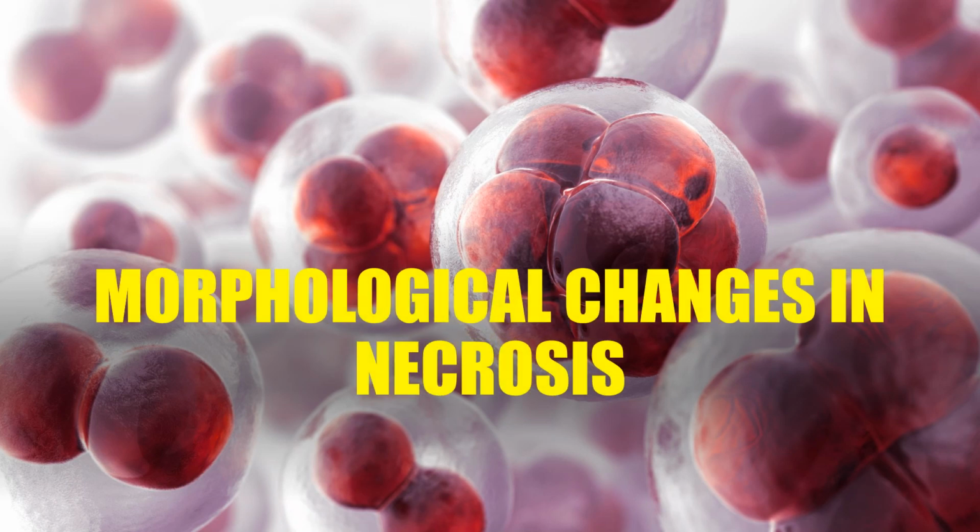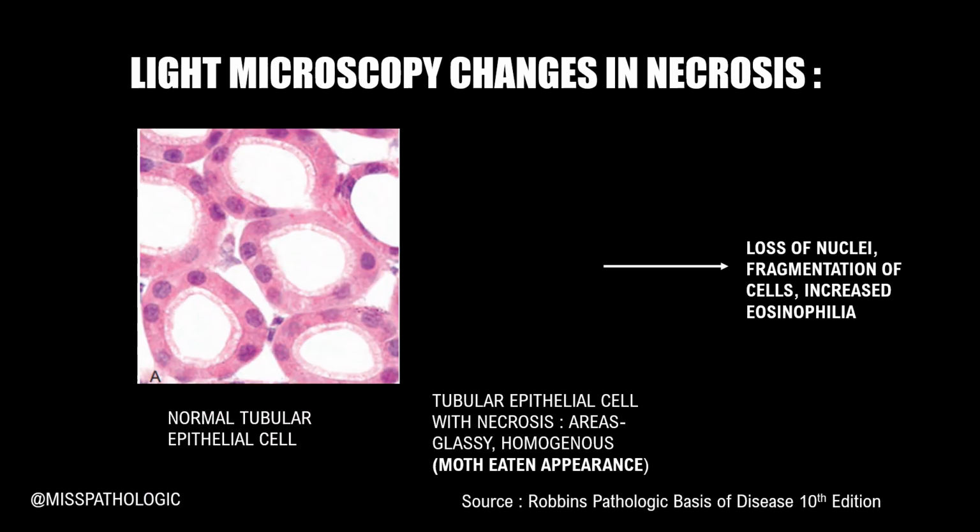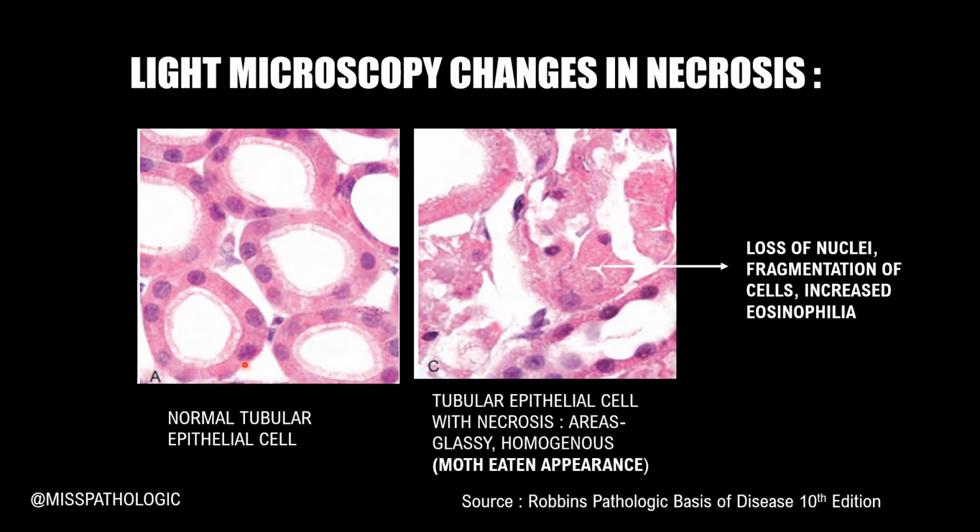So these are the morphological changes in necrosis. First, what are the light microscopy changes in necrosis? To the left, you can see a very normal tubular epithelial cell, and to the right, you can see that this tubular epithelial cell is photographed in its last moments undergoing necrosis. As you can see here, the nuclei are completely lost, the cell appears completely fragmented, it has no recognition from the photo on the left, and it appears to be very pink, which is also called eosinophilia.